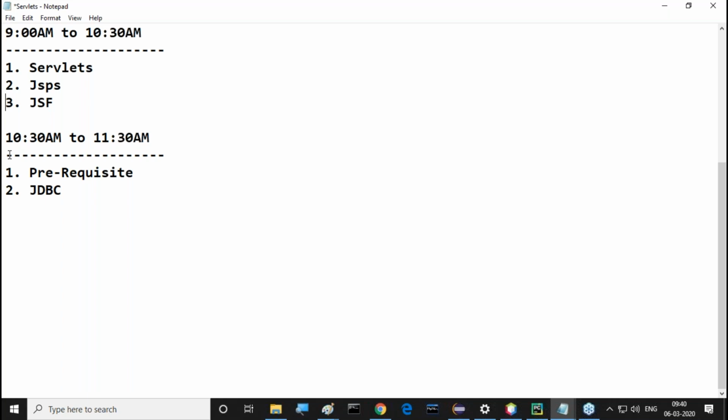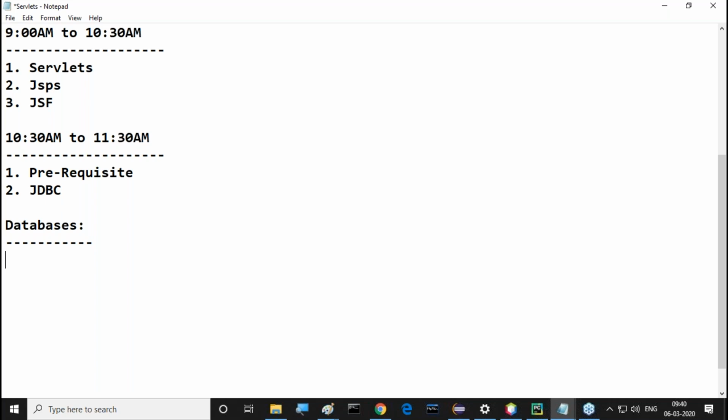Then apart from that, what are the various tools I'm going to use in our classes? Which tools will I use to prepare our applications? First, let's come to the databases. From the databases point of view, overall I'm going to use two databases. It's mandatory for us, right from JDBC onwards, we require database awareness. No need to worry for that. If you don't have database awareness, I will take care of it. How much database awareness is required?